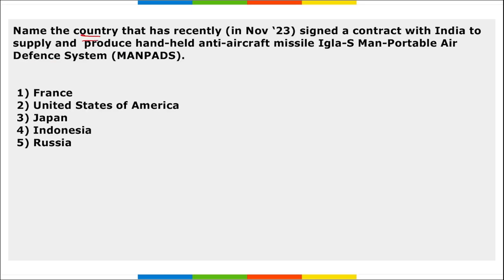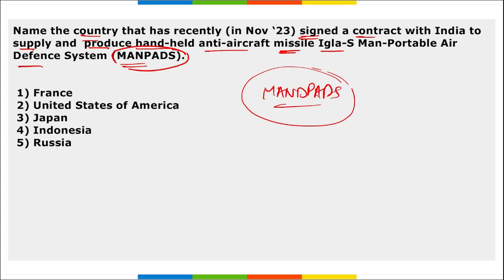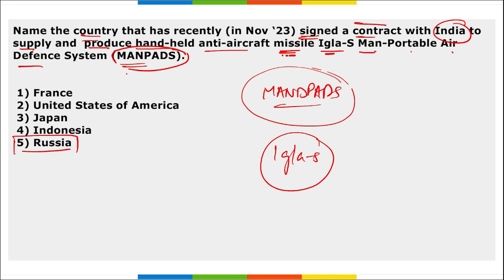Next, name the country that has recently signed a contract with India to supply and produce handheld anti-aircraft missile IGLA-S man-portable air defense system, that is MANPADS. What is this MANPADS? MANPADS is man-portable air defense system. Correct? So which is that country that has signed a contract with India to supply and produce these anti-aircraft missile IGLA-S MANPADS? Right? Tell me, which is that country? It is Russia.